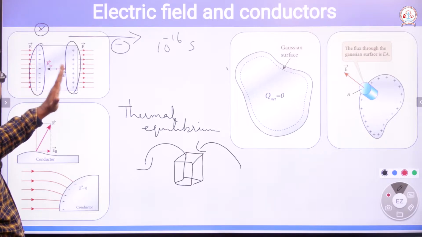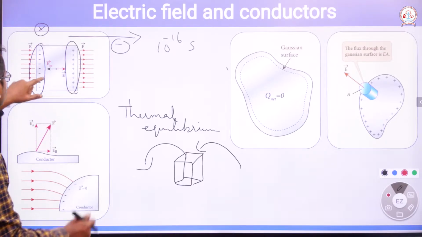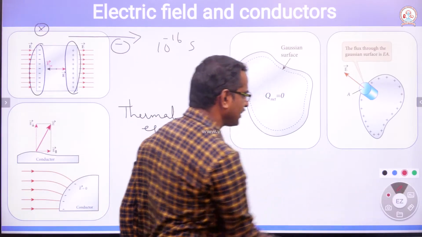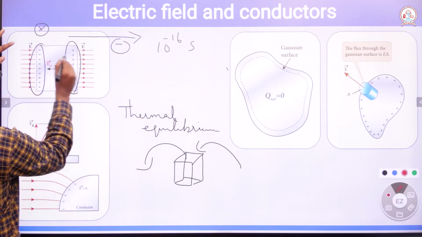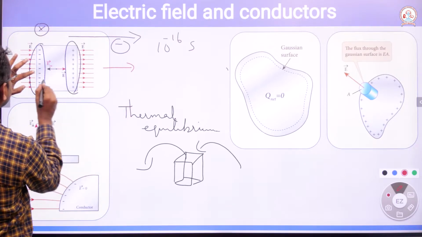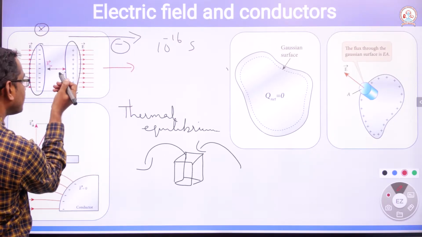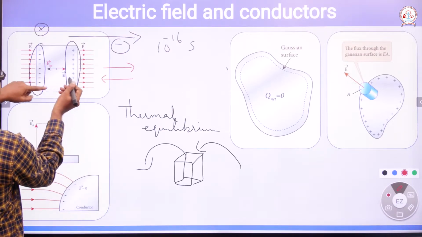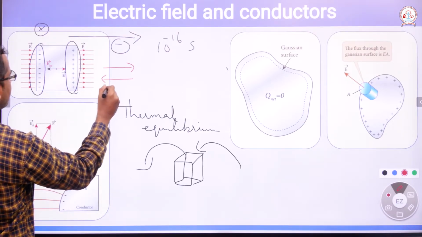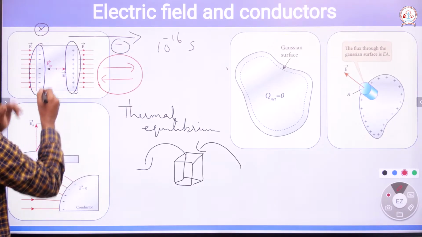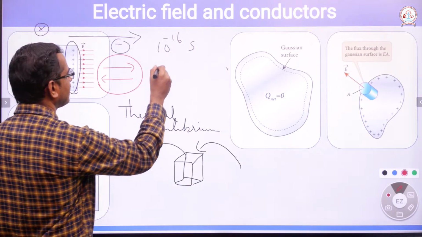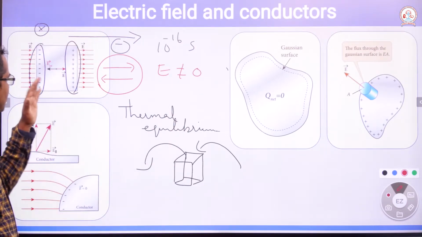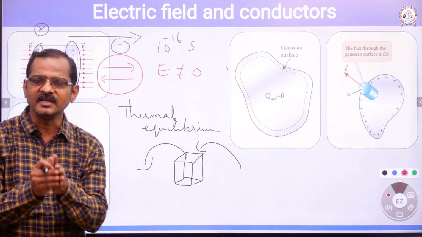Okay. Once it is done, the charges will not move. The arrow mark in the figure indicates the external electric field acting along this direction, and the electric field due to the charges of the conductor is in the opposite direction. Their magnitude is the same. Then there won't be a resultant electric field. So, the electric field inside the conductor is 0.